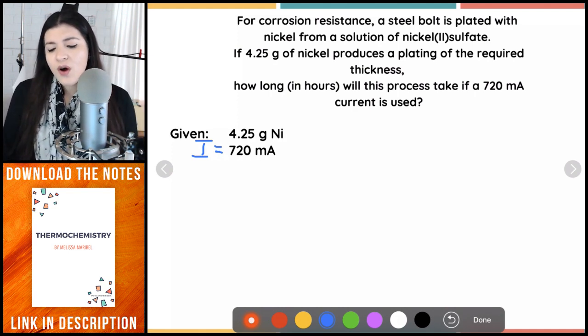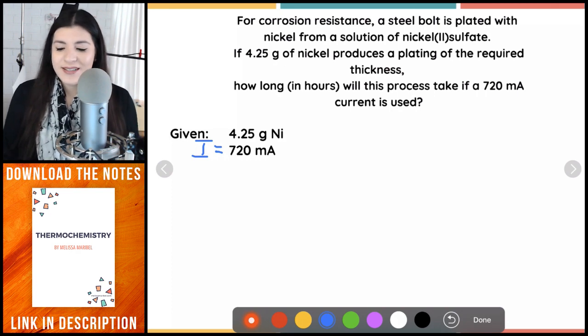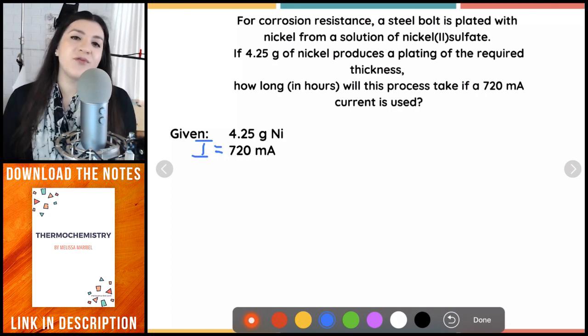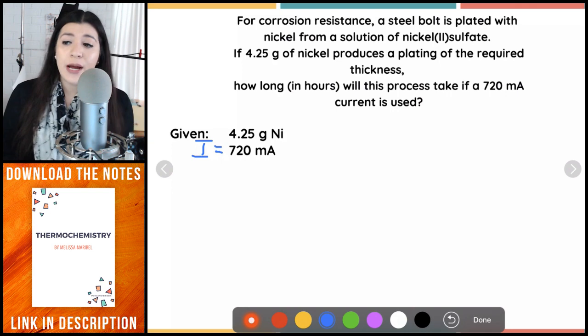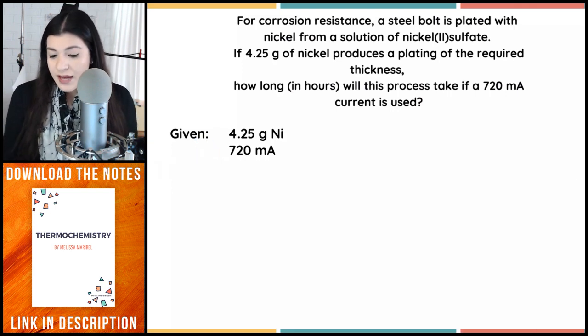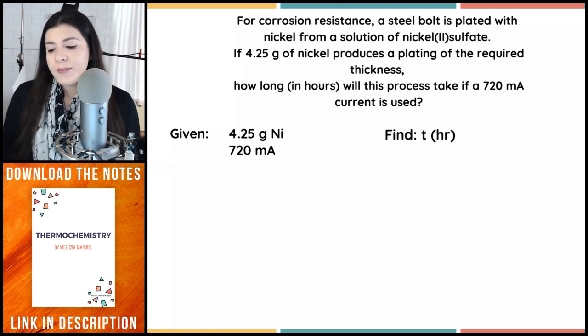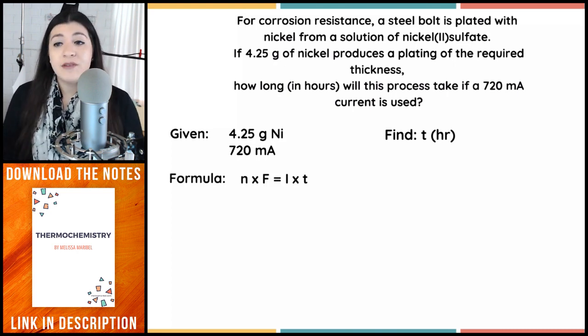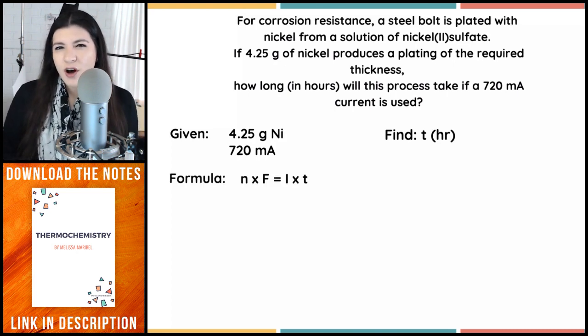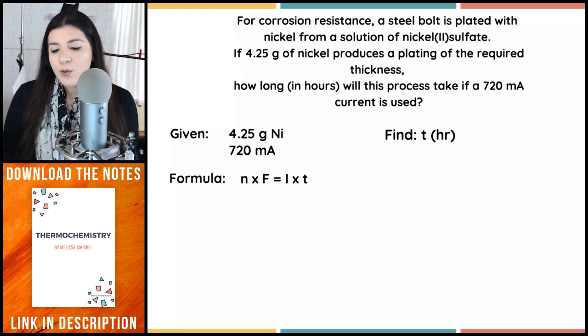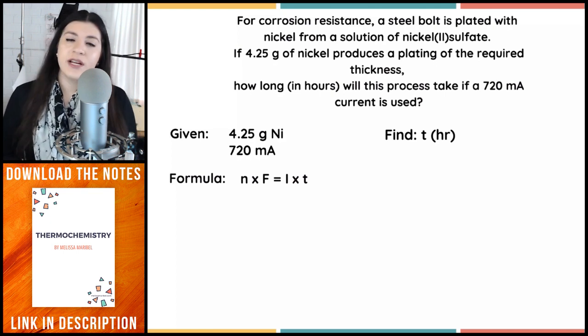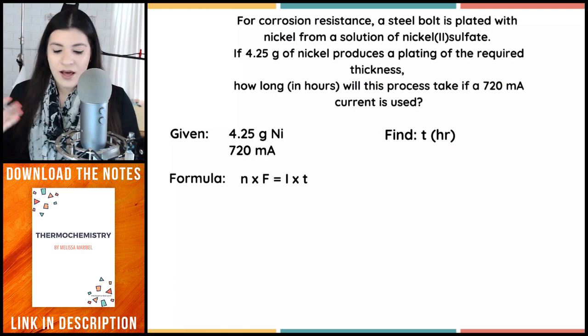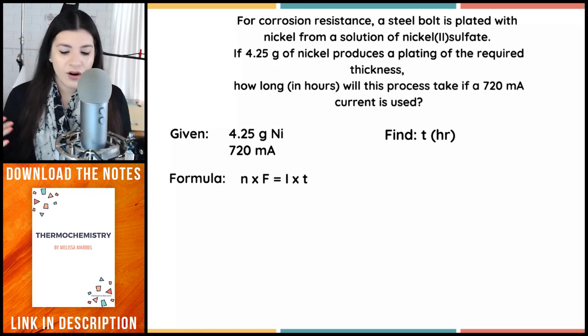And then also, I'm not going to want grams because that's not part of my formula. Moles is part of my formula. So once again, we will convert the grams to moles. And in this case, we are finding time, which will be measured in hours. So once again, we'll be using the same formula. You will see this formula commonly used. If they had given you the actual charge, then I would have used Q equals N times F, or I times T, depending on what you're given.